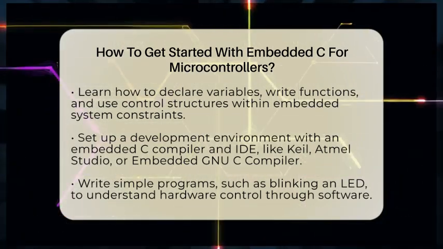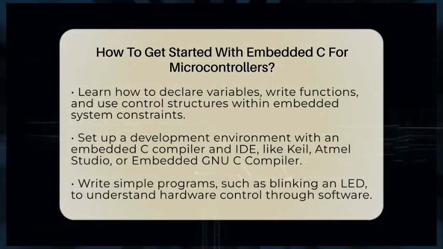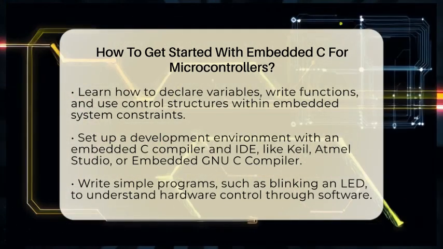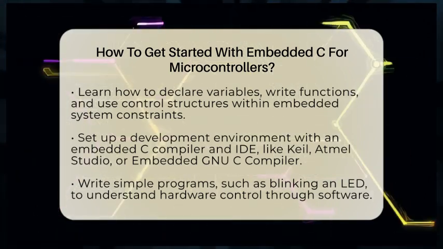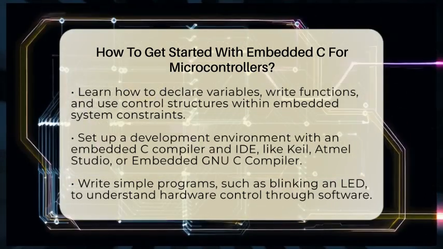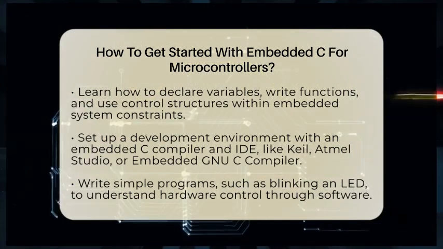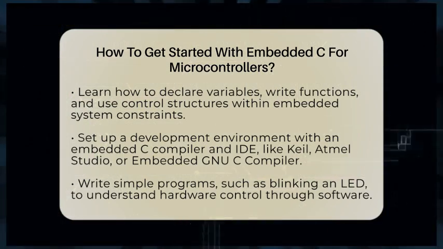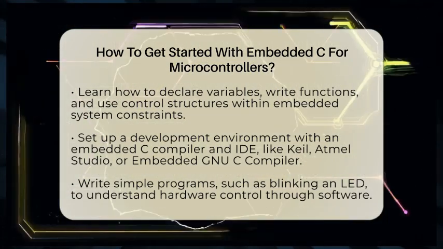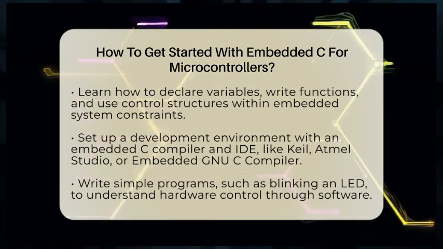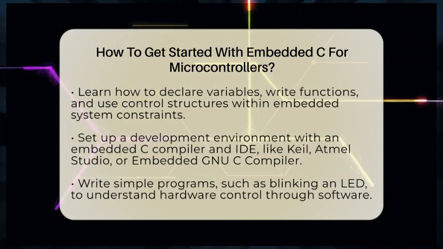Now set up your development environment. You will need an embedded C compiler and an integrated development environment, or IDE. Popular options include Keil for ARM microcontrollers, Atmel Studio for AVR microcontrollers, or the embedded GNU C Compiler, which works with many platforms. Installing these tools usually takes about 10 to 20 minutes. Once installed, you can write your first simple program, such as blinking an LED. This helps you understand how to control hardware through software.